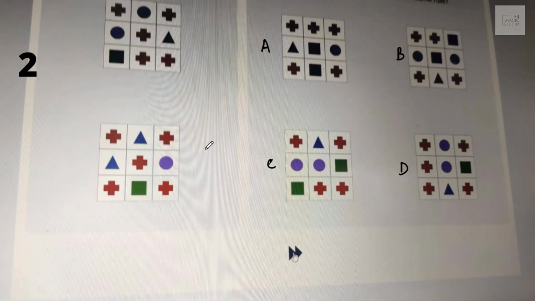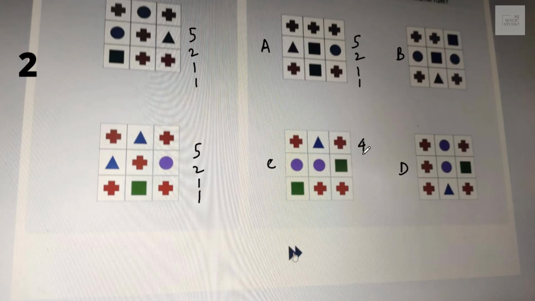Okay, one more example. Let's count how. We have one symbol 5 times, another symbol 2 and 1, 1. Here 1, 2, 3, 4, 5. Then triangle is 2 times, circle 1, square 1. That means this pattern follows 5, 2, 1, 1. Here it is 5 symbols, 2 and 1, 1.